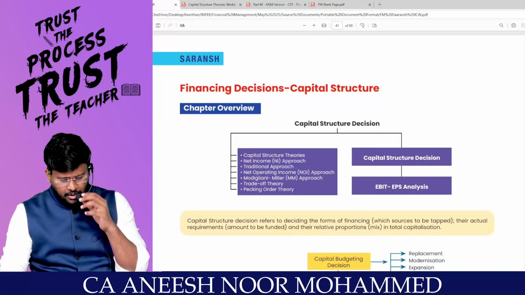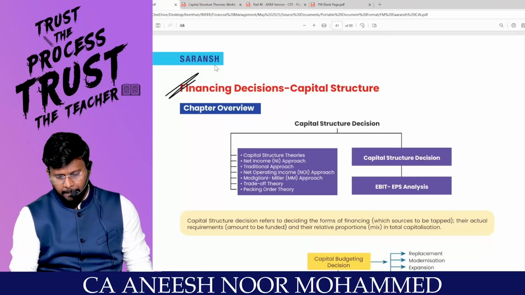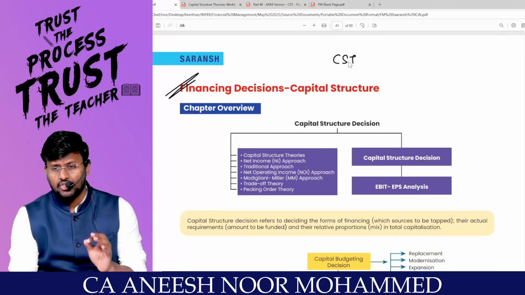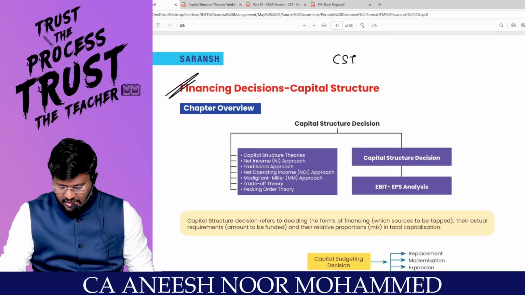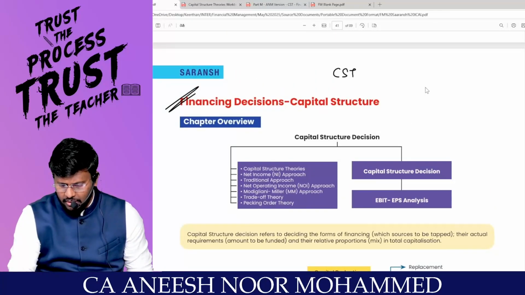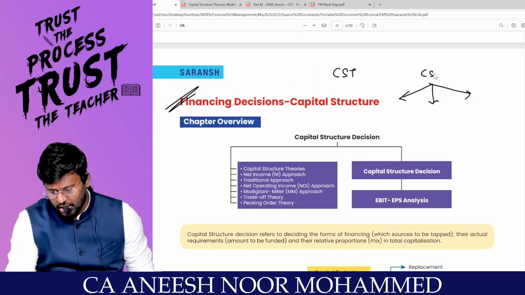So we are going to start the next chapter called financing decision, in that capital structure. Basically, this chapter is called capital structure theories. So we are going to take capital structure decision, my dear noble students. In this chapter, actually, three things we have to discuss. If we discuss three things, this capital structure theories chapter comes to an end.